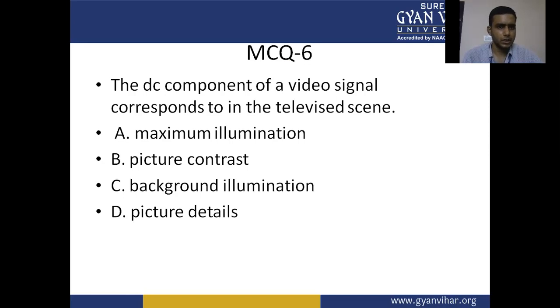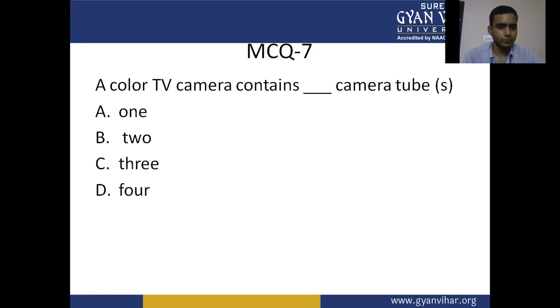MCQ number 6: the DC component of a video signal corresponds to, in the televised scene, A. Maximum illumination, B. Picture contrast, C. Background illumination, D. Picture details. 7. A color TV camera contains the camera tube: A. 1, B. 2, C. 3, D. 4.